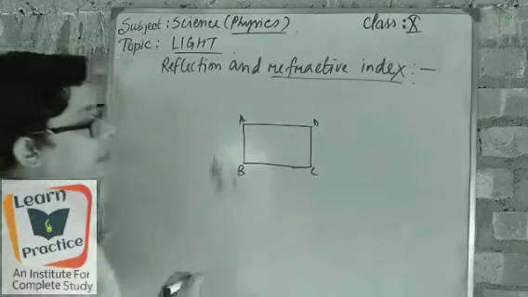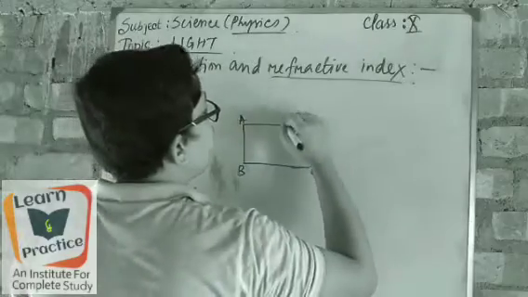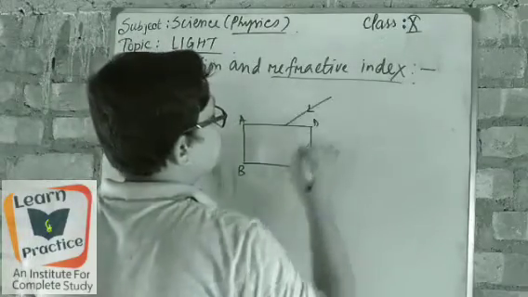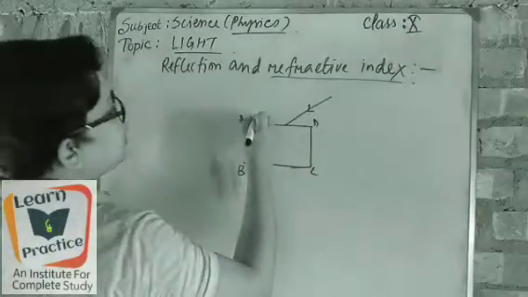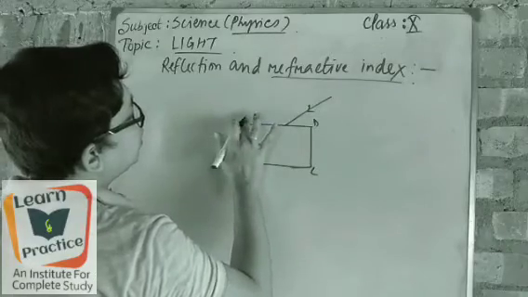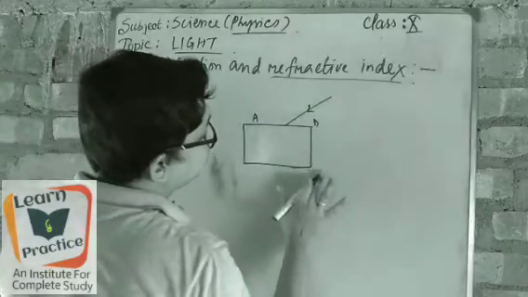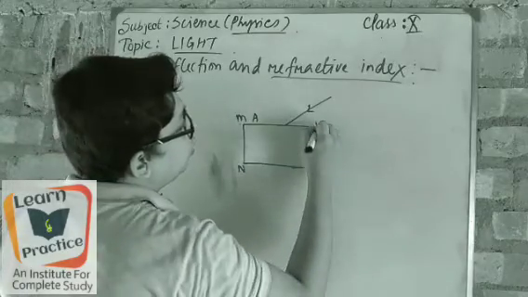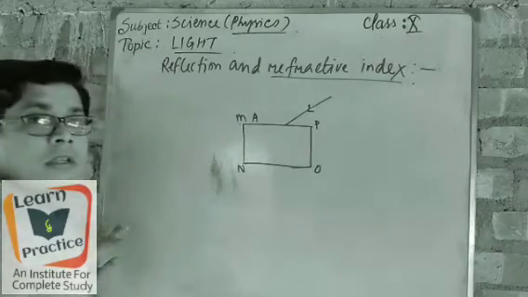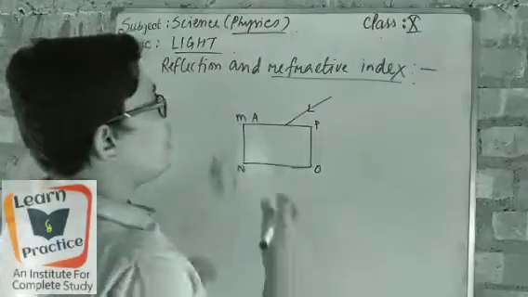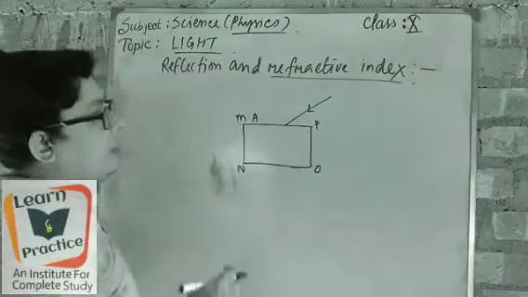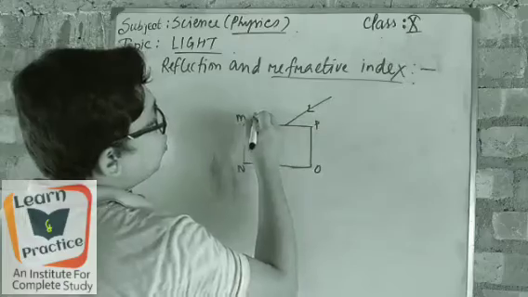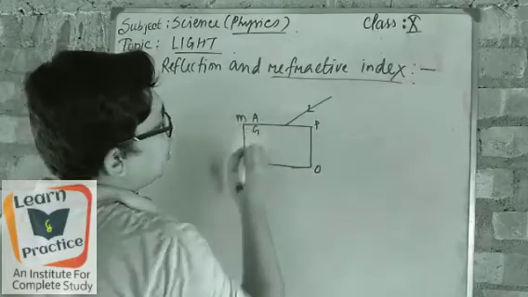Now suppose a light is passing through from this side. It means it is air. I am giving another name here, MNOP. Got it? So through the MNOP glass slab, when the light is passing through it, it is going from air to glass.